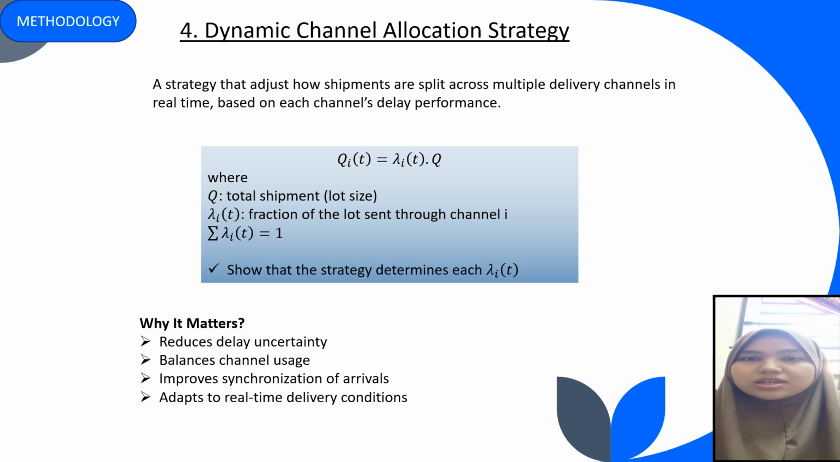This strategy adjusts the fraction assigned to each channel in real time based on how fast or delayed each channel is, so it will send more through the faster channel and send less through the delayed or unreliable channel. This matters because it reduces delivery delay, balances the load across channels, improves timing of arrival, and helps the system respond dynamically to actual delivery channel conditions.